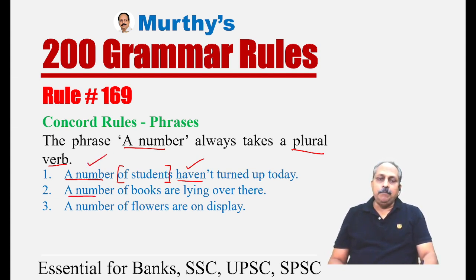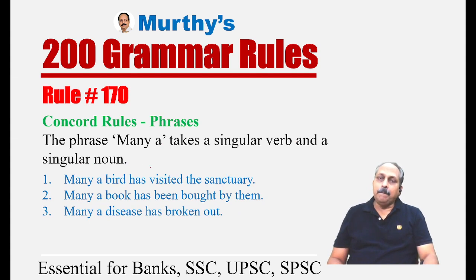Again, a number of books. Second phrase, put it in brackets. Ask the question, what is the subject? A number. It takes a plural verb: are lying over there. Nothing wrong. A number of flowers are on display. Again, a number of flowers, another phrase, put it in brackets. A number, plural verb, nothing wrong. So these two phrases are very important from the exam point of view. But between the two, the number they have given many a time.